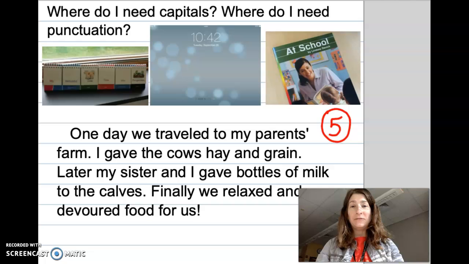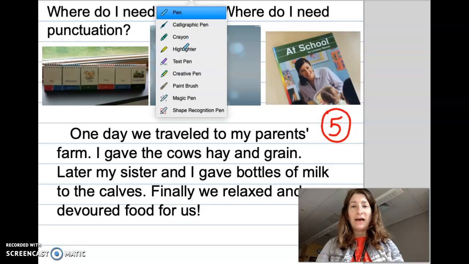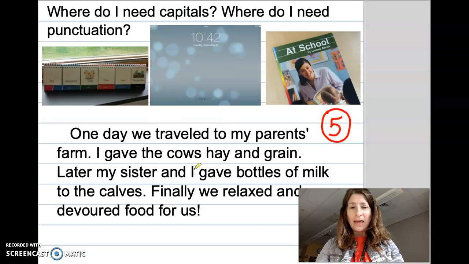Also notice that I did have a capital here. When I is by itself, it also needs to be a capital letter. Here are the capitals in the rest of my text.